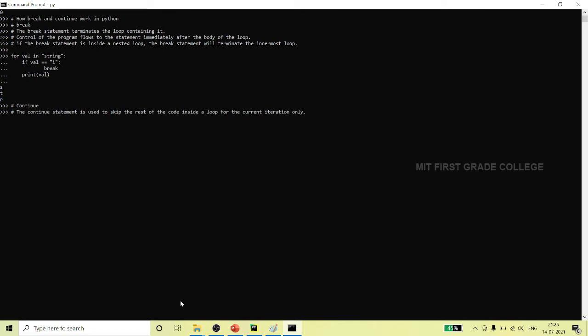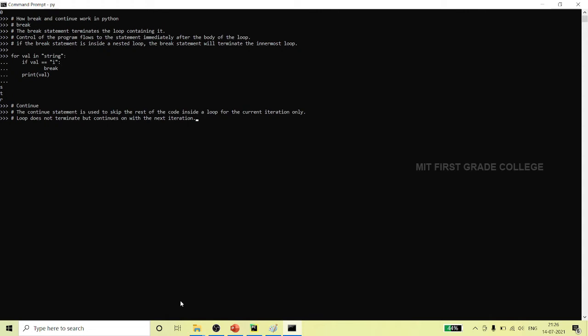This is very important. The loop does not terminate but continues on with the next iteration.